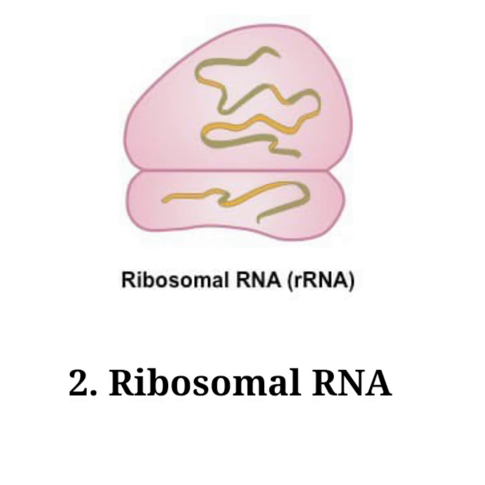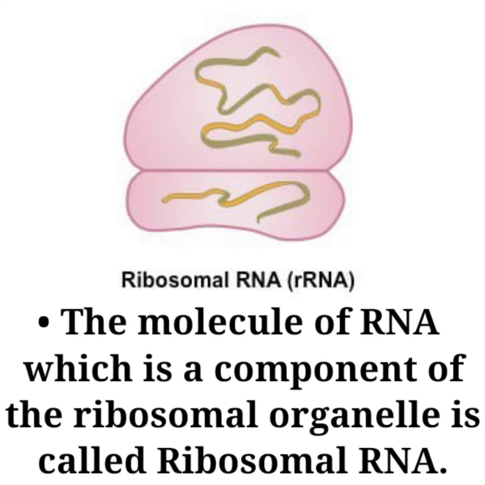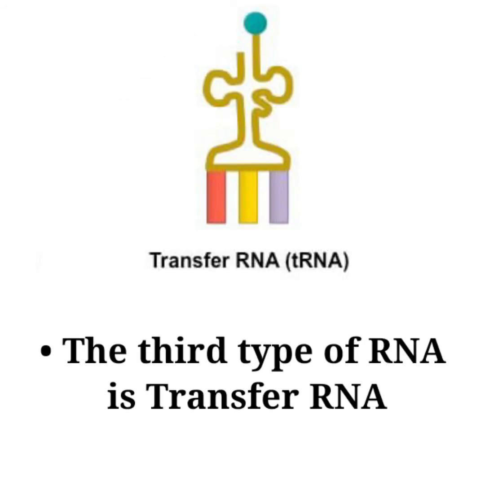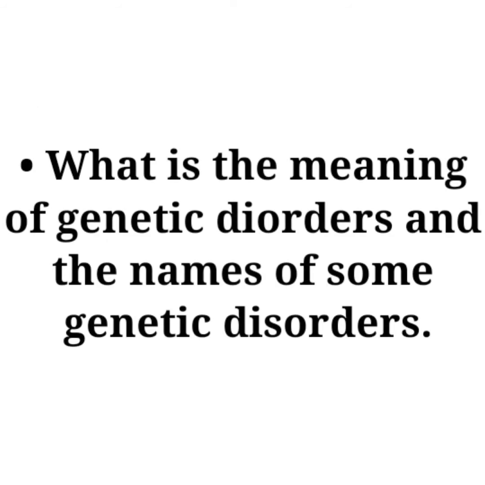Second type is ribosomal RNA, that is rRNA. The RNA molecule which is a component of the ribosome organelle is called ribosomal RNA. Ribosomes perform the function of protein synthesis. The third type of RNA is transfer RNA, that is tRNA. The RNA molecule which, according to the message of mRNA, carries the amino acids up to the ribosomes is called transfer RNA.